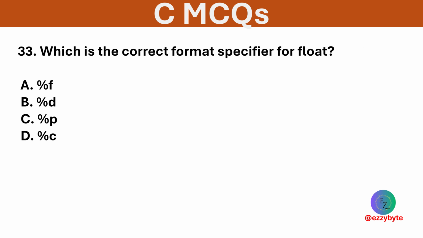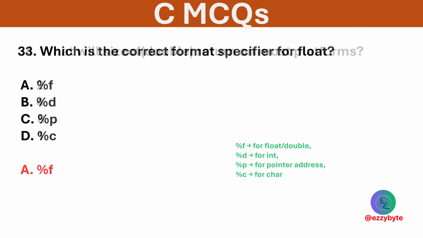Which is the correct format specifier for float? Options are %f, %d, %p, and %c. Option A is correct. %f is used to print float values in C.